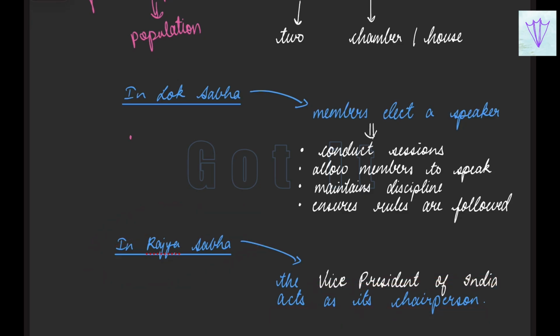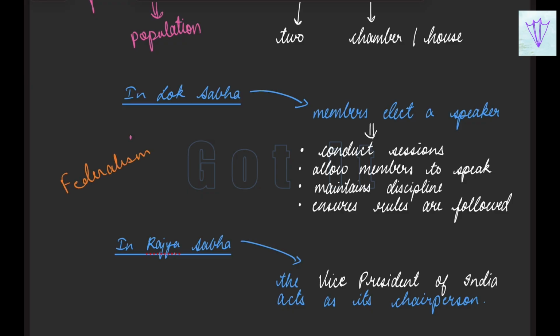Initially, when we were forming the constitution, we debated whether to have both houses, the Lok Sabha and the Rajya Sabha, or whether just the Lok Sabha with the elected representatives was enough. But because the newly formed nation would have a lot of problems, they thought that having a Rajya Sabha would be even more helpful in upholding the idea of federalism.